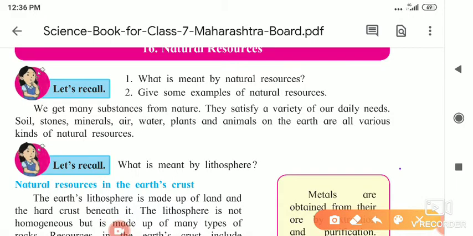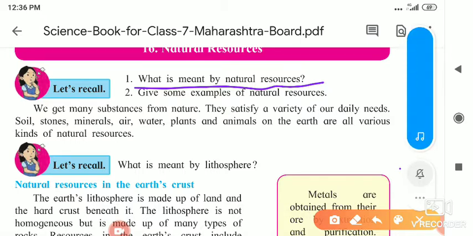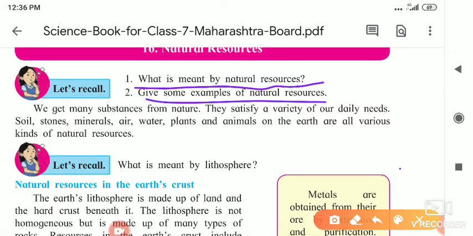What is meant by natural resources? The substances or the resources that we get from nature are called natural resources. Now, give some examples of natural resources. The natural resources are water, air, soil, minerals, and some metals like gold, silver, and iron that we are getting from nature.